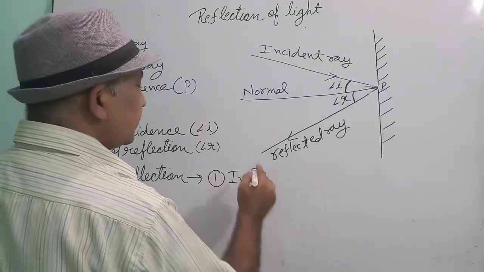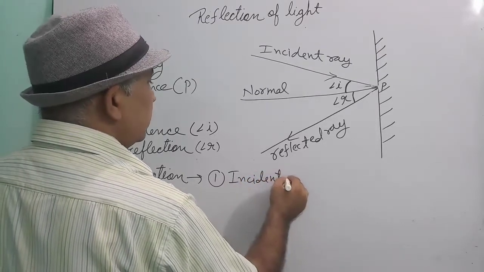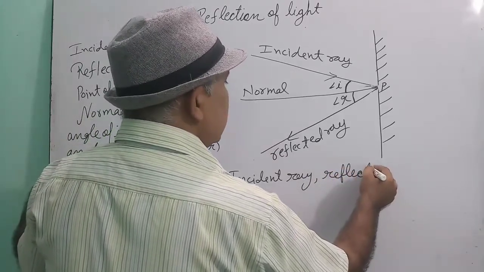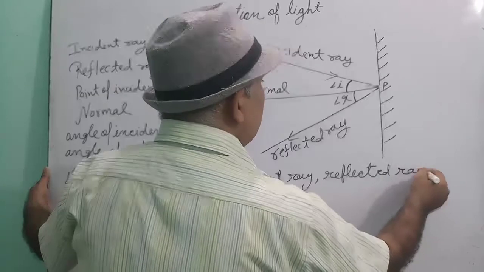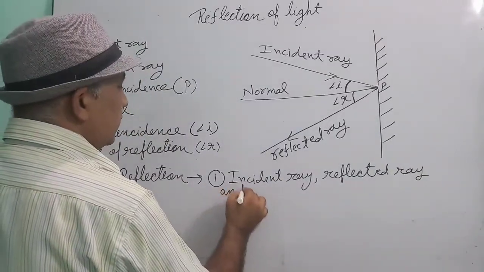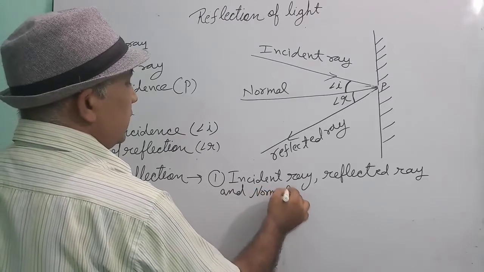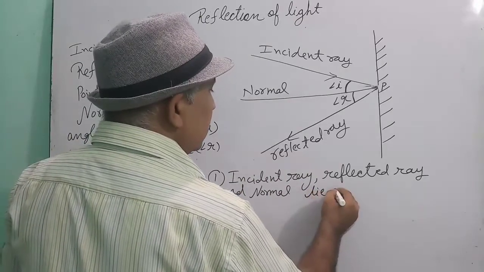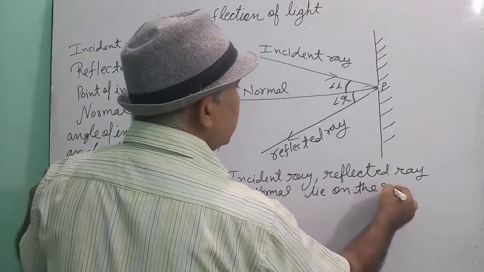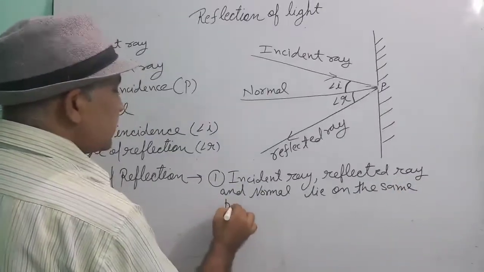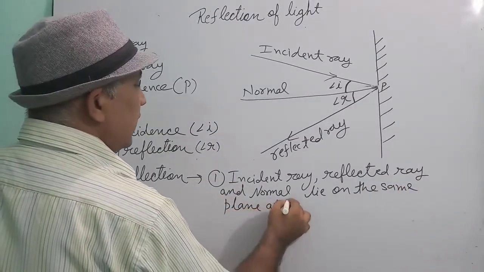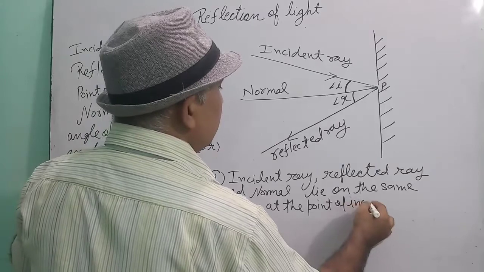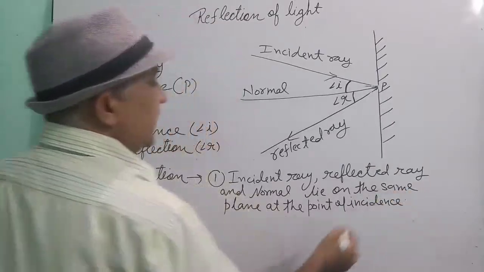The incident ray, reflected ray and normal lie on the same plane at the point of incidence.